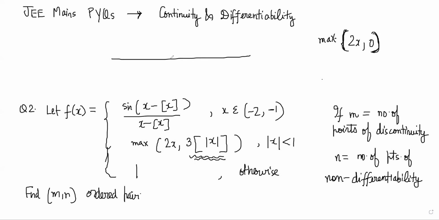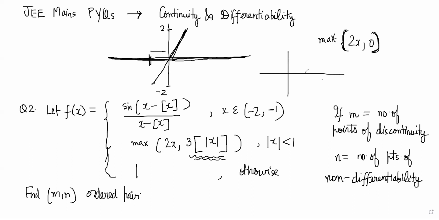If x is between minus 1 and 1, the 2x graph is like this, and you compare max of 2x with 0. The 0 line is this line. So the graph is simply 0 from here till here, and then it becomes this. Yes sir, graph is like this and then like this.